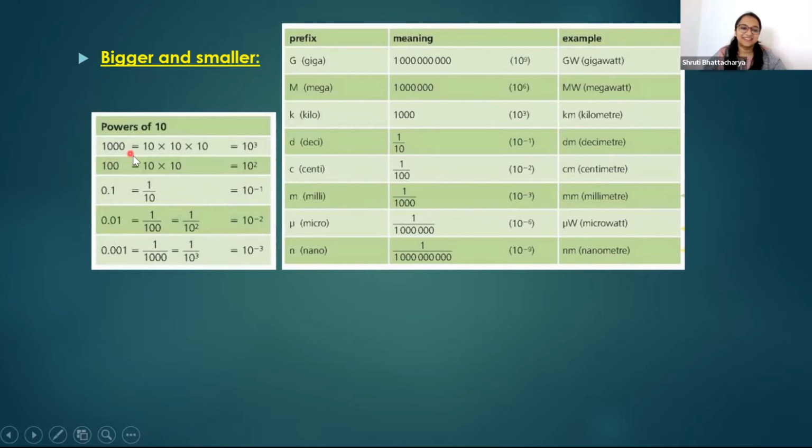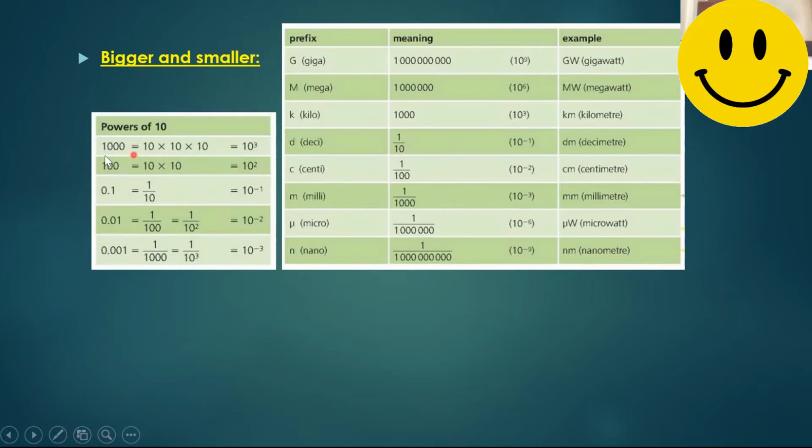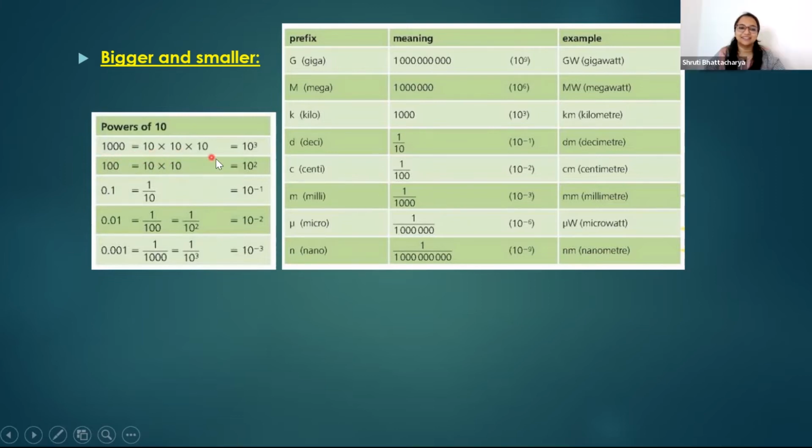So you see here, have you studied these things? Can you tell me that powers, right? So thousands we can write in this way also, 10 to the power of 3. That means you'll count the zeros and make it into the power. So 100 is 10 squared. Then 0.1, that means it's actually 1 divided by 10, so the power comes to minus.